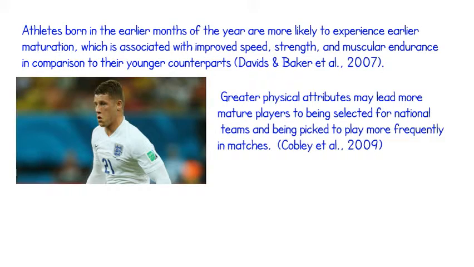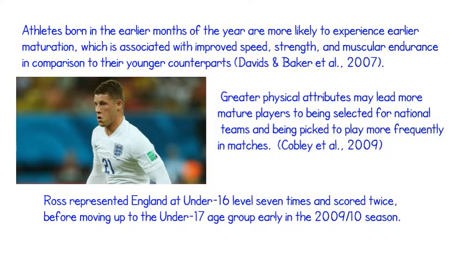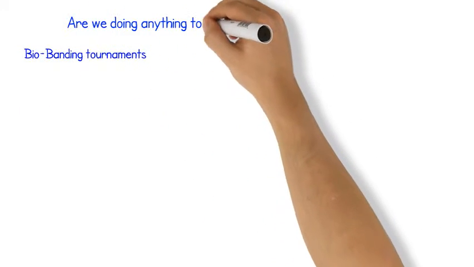This relates back to my Ross Barkley story, as Ross represented England at an under-16 level 7 times and scored twice, before moving up to the under-17 age group earlier than expected in the 2009/10 season. Are we giving players equal opportunities?